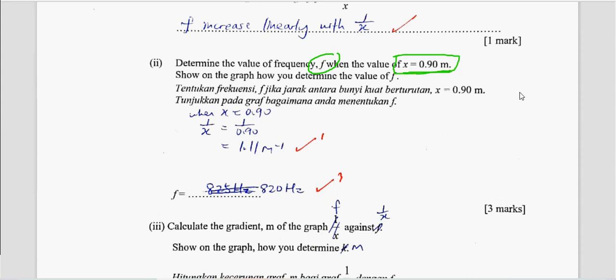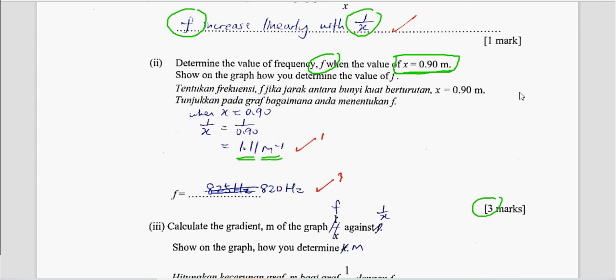And then you look at the marks, here is 3 marks. So just now you know that the graph is a graph of f against 1 over x, but they give you x. So the first mark will be you need to change this x so that it will be in 1 over x. Means that divide, right? So x is 0.9, so 1 over x is 1 divided by 0.9. So you get this answer. It's good to write the unit behind, so per meter, right? So that will be the first mark.